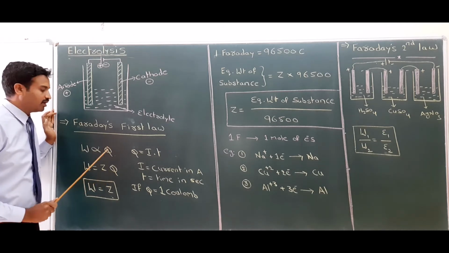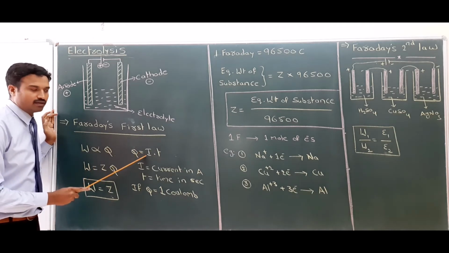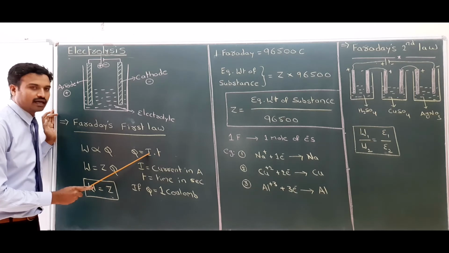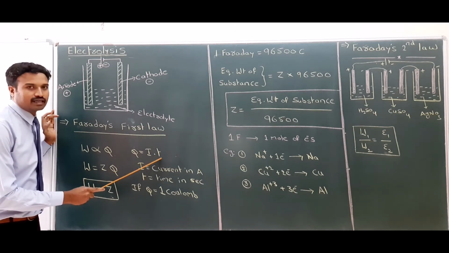Electrochemical equivalent. Q is called quantity of current. Quantity of current is equal to I into T. I is called current in amperes, the strength of the current, into time in seconds, T.